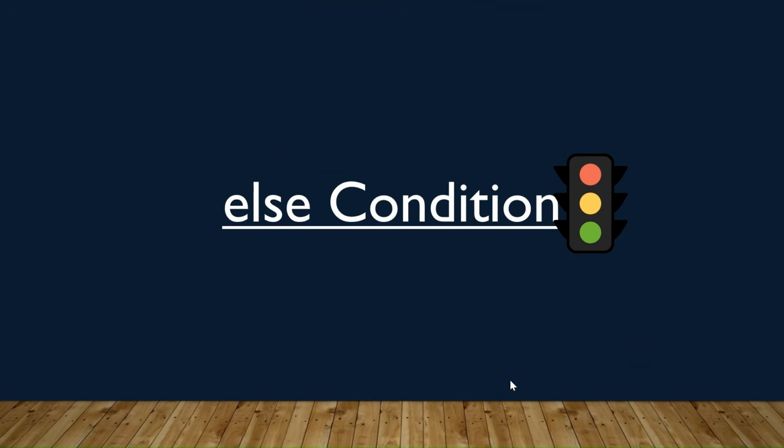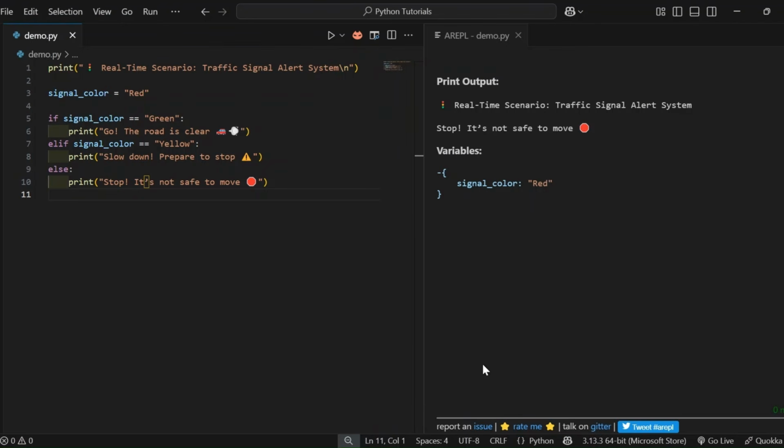Next, let's discuss the else condition with an example. If the signal is neither green nor yellow, the else block catches everything else. In this case, red or an unknown signal gives the safest advice, to stop. Within this example, signal underscore color is declared and initialized with red. With the first condition, as the color is not green, it doesn't satisfy. So it moves to the elif condition. As it is not yellow, it doesn't satisfy, and finally it goes to the else block. So it prints stop, it's not safe to move. This is the output for the else condition.